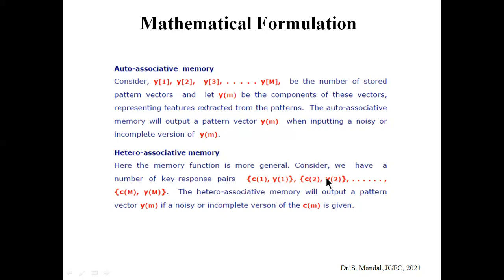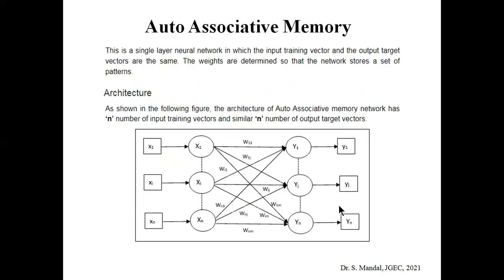So C1 Y1, C2 Y2, and CM YM are the key response pairs. The heteroassociative memory will output a pattern vector ym if a noisy or incomplete version of cm is given. Okay, so that is the main difference between autoassociative and heteroassociative.